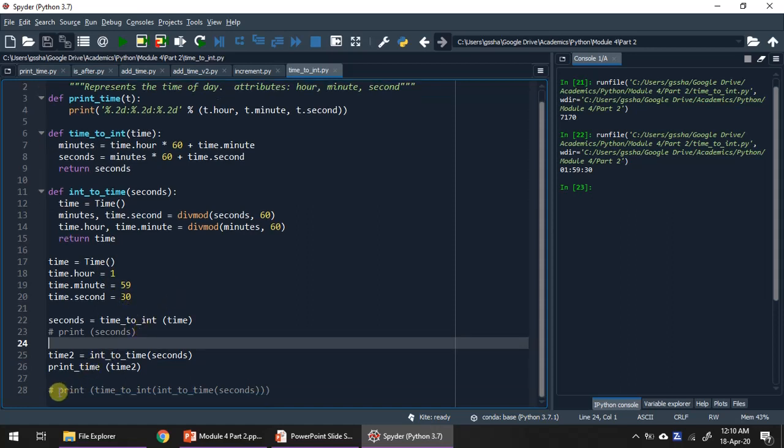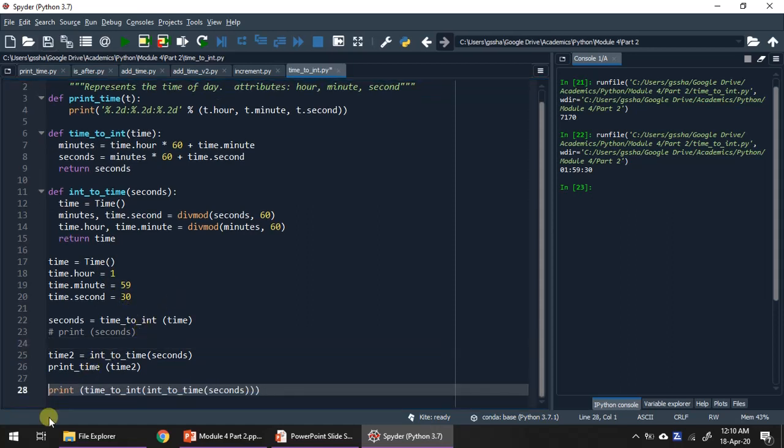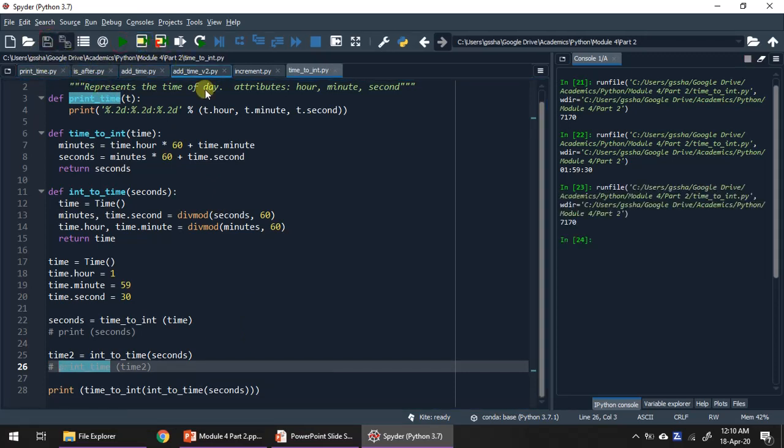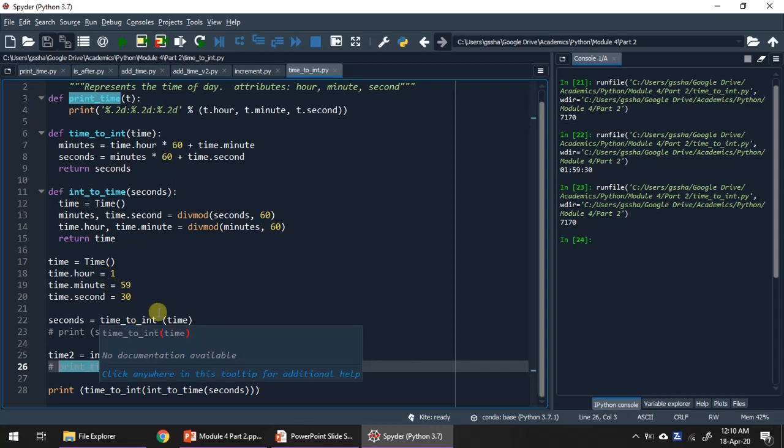To verify this code, let me uncomment the last part of the code and comment the initial print statements. Save the code and I will execute. The last print is going to return 7170. This is same as the earlier number of the seconds. So this verifies that the conversion of time to seconds and seconds to the time is correct.